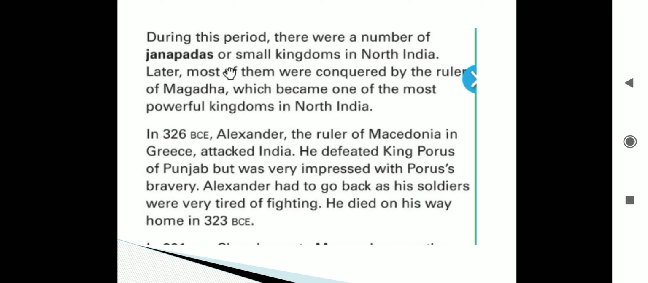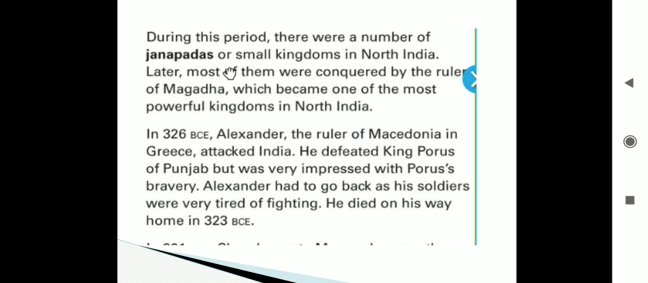Later, most of them were conquered by the rulers of Magadha, which became one of the most powerful kingdoms in North India. I repeat, during this period there were a number of Janapadas or small kingdoms. Like here, if I tell you Rajkot, the small nearby places, that is Morbi, Gondal, Jaipur, they are small kingdoms. I'm just giving an example like that.